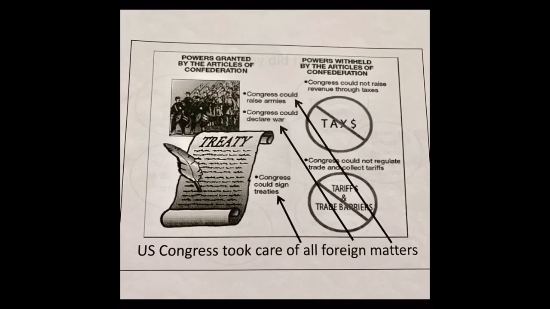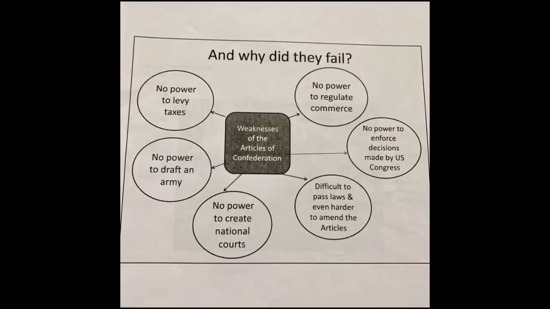This slide here shows what the national government could do. Congress was mainly given powers to take care of foreign matters. You can see here that they could declare war, they could sign treaties, they could even raise an army, but really all they could do to raise an army was ask the states to give them troops, because over on the right-hand side of this slide, you can see that Congress, the national government, was not allowed to raise taxes, which means they have no money to support an army. And also, even though the national government could sign treaties with other countries, they could not regulate trade or tariffs between our states and those countries.